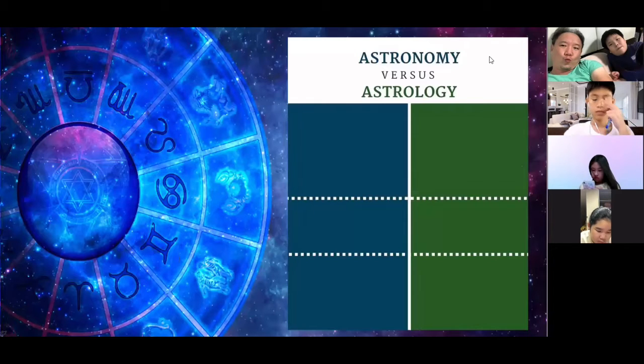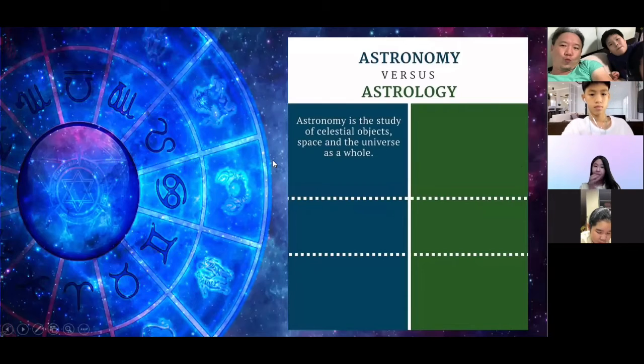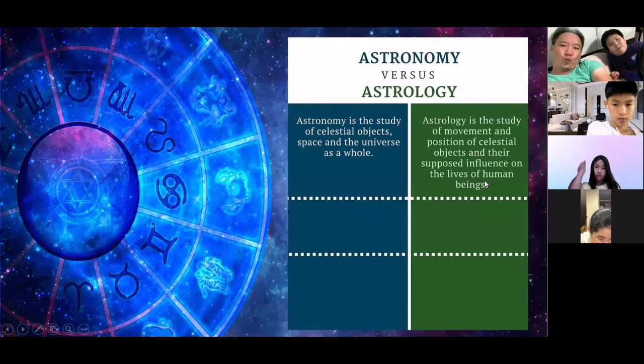When we are talking about astronomy and astrology, please take note and listen carefully. Astronomy is the study of celestial objects. This includes the stars, the planets, and everything in space, so that comprises the whole universe. Astronomy is the study of celestial objects, while astrology, on the other hand, is the study of the movement and position of celestial objects and their supposed influence on the life of human beings.